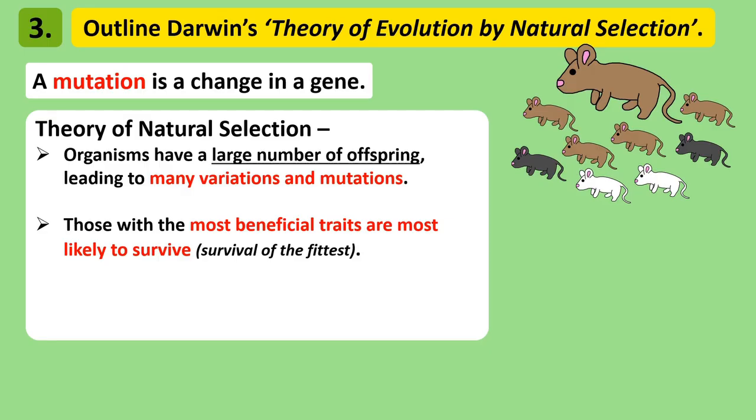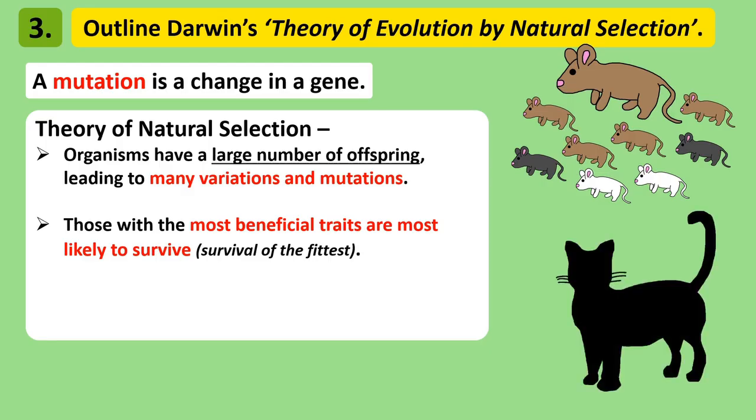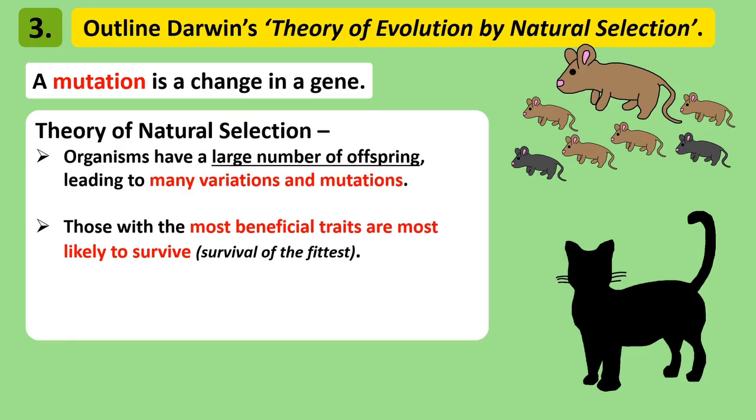Going back to the mice, the white coat mutation wasn't beneficial because they could easily be seen by any cats that came hunting in the area and were eaten. The darker coat mutation proved more beneficial for survival because they were more difficult for a cat to spot, so none of them were eaten. When an organism is more adapted to its environment and survives when another is less adapted and dies out, we call this survival of the fittest.